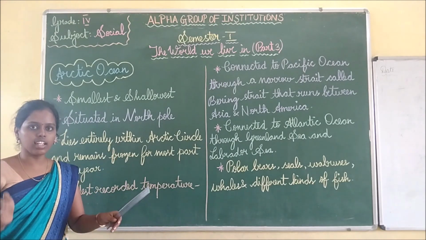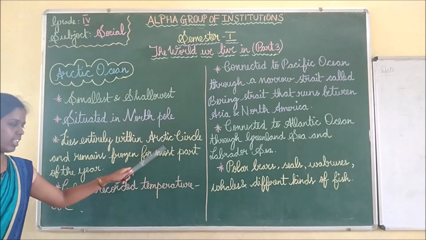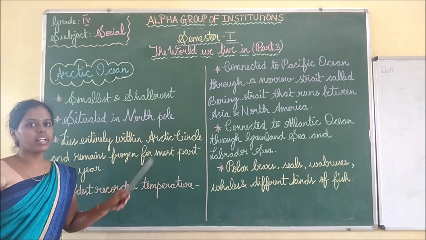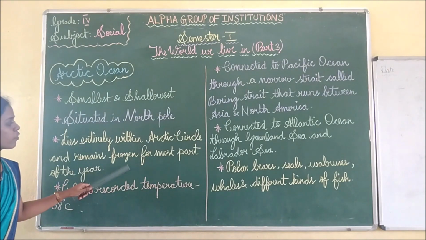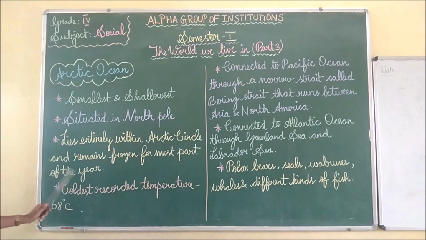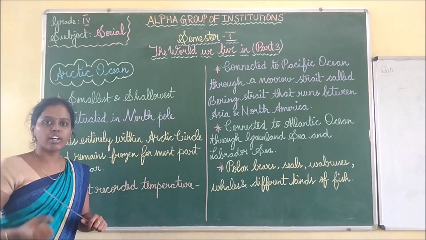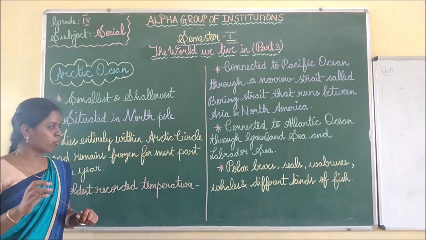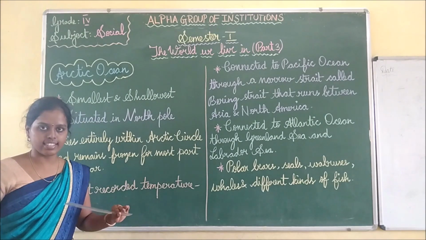Within the Arctic Circle, the Arctic Ocean is lying. So you can remember these things easily. And it remains frozen for most part of the year. Frozen means it will be full of ice. So for most of the year, the Arctic Ocean is full of ice.